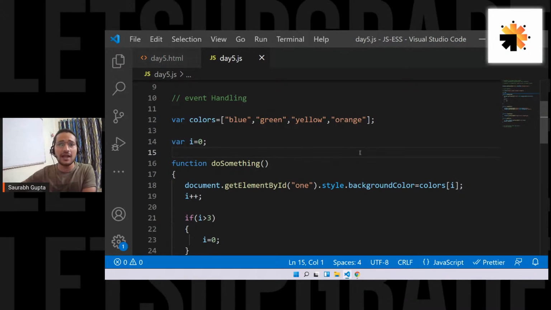Practice event handling, create functions, call them on buttons, call them on p tags, fetch elements, change their content, change their color, change everything, and see. Just do it. Do anything but do it. That's how you'll become good. Just sit for 1 hour, half an hour, and please just do it. Is that clear to everyone?